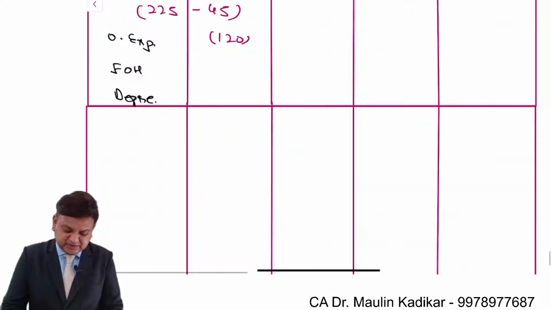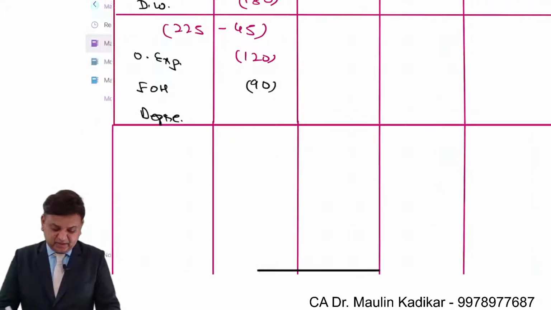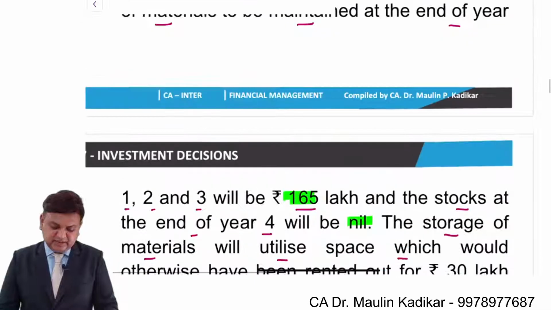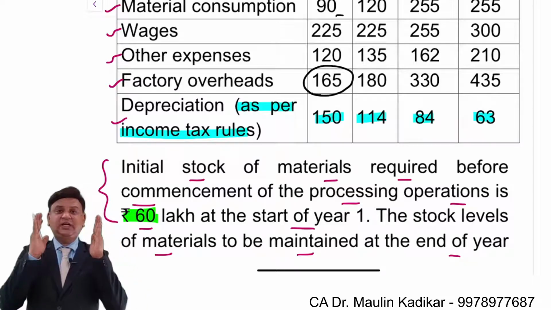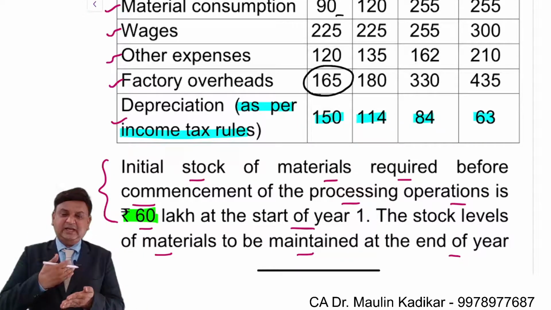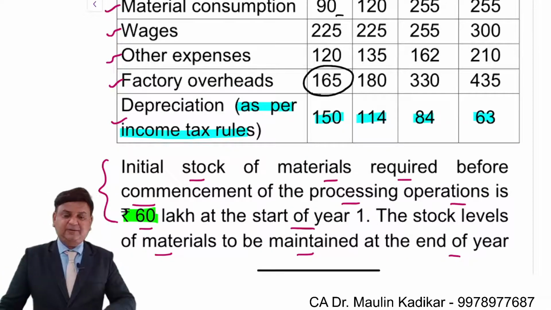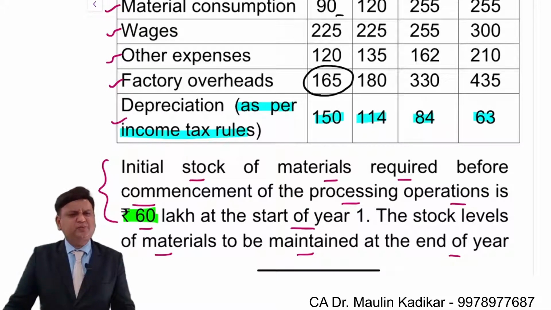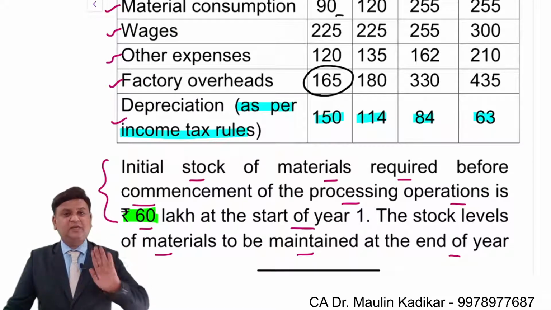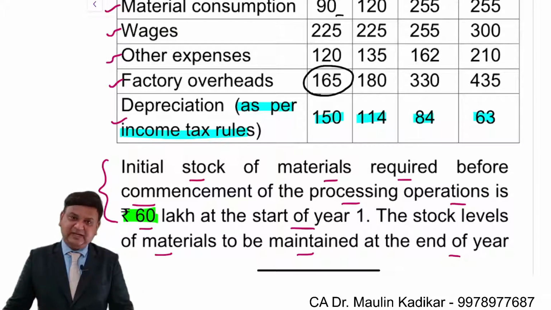So whatever the expenses which are out of pocket, only this 90 lakhs will be considered. The question is providing the information that factory overhead is 165 lakhs. However, this includes apportionment. So any allocation, absorption, charge or recovery of overhead is a part of the overall expenses, and that is supposed to be ignored for the purpose of calculation of the incremental cash flow. We will only take into account the incremental expenses, that is the insurance charges of 90 lakhs.